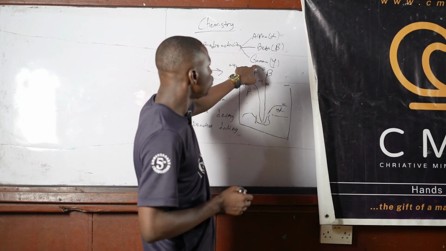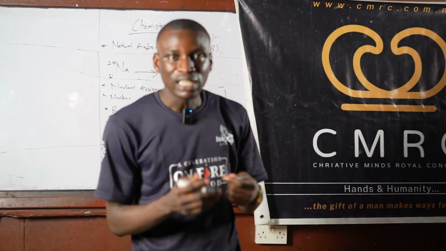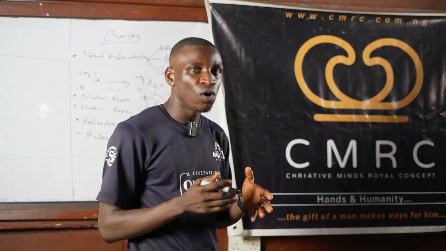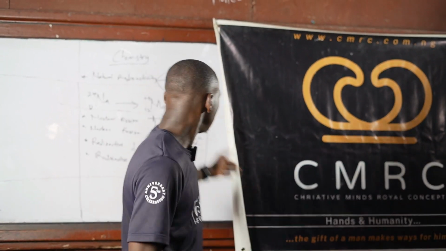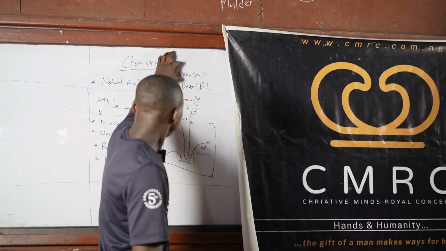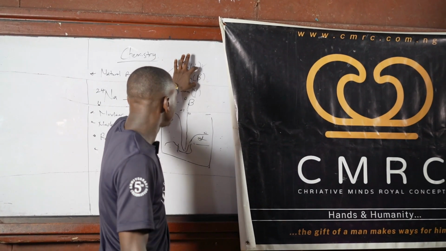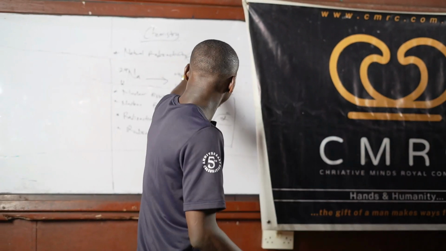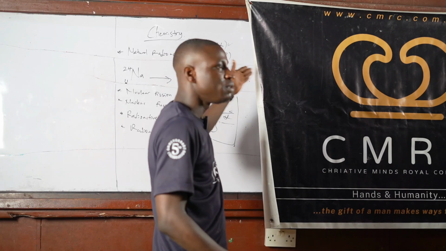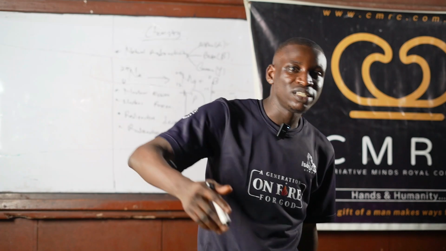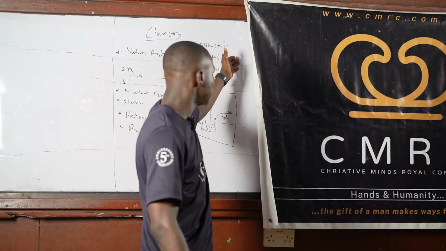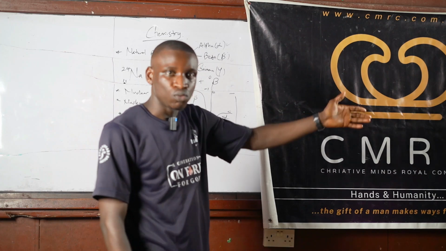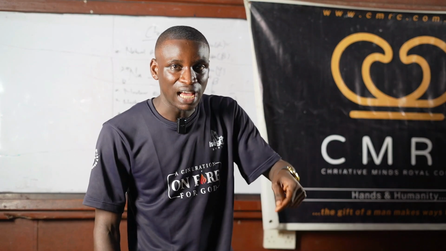One thing that is unique to gamma is that under gamma emission, they are not called gamma particles. They are called rays because they don't have any mass. Under alpha emission and beta emission, what is liberated is called particles because they have mass. But under gamma emission, what is released is not called a particle because it doesn't have mass. So it is better called rays. You can't say alpha rays or beta rays. You only hear alpha particle, beta particle. But when it gets to gamma, you see gamma rays and not gamma particles.